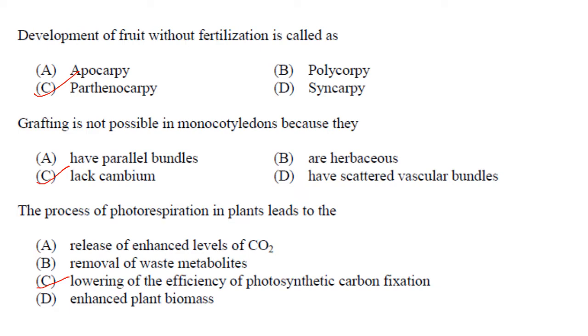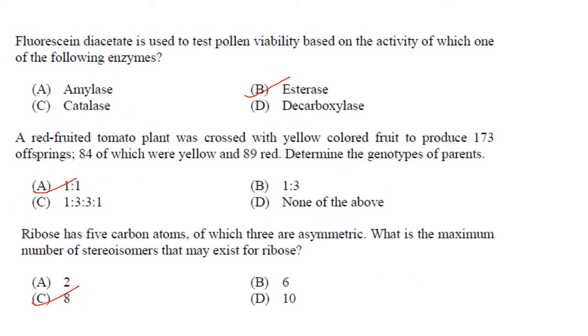This is also a repeated question. Then the process of photorespiration in plants lead to the lowering the efficiency of photosynthetic carbon fixation. Answer is option C. Then fluorescein diacetate is used to test pollen viability based on the activity of which one of the following enzyme? Answer is option B, that is esterase.